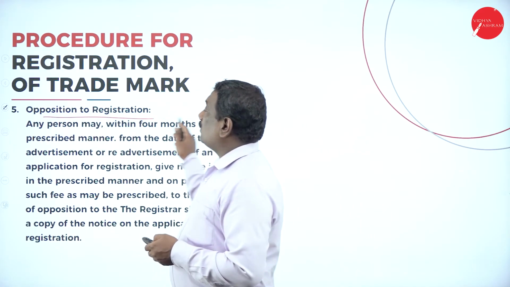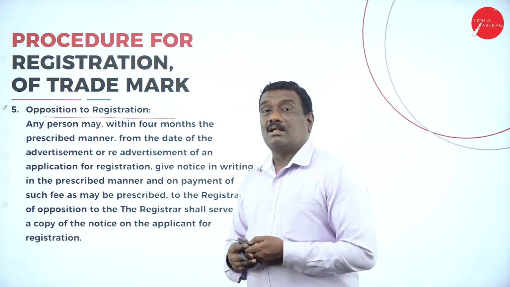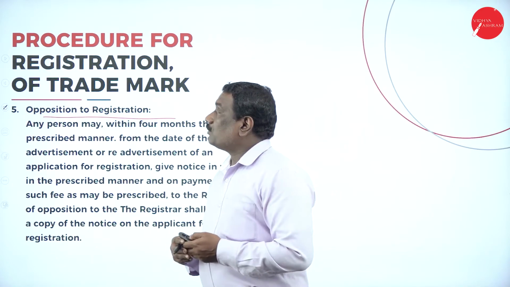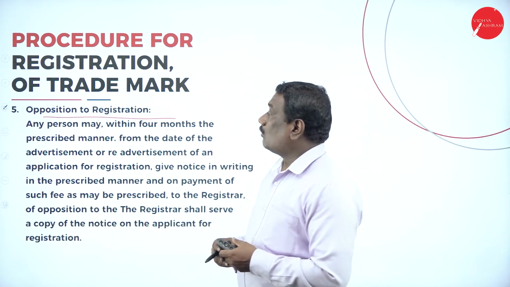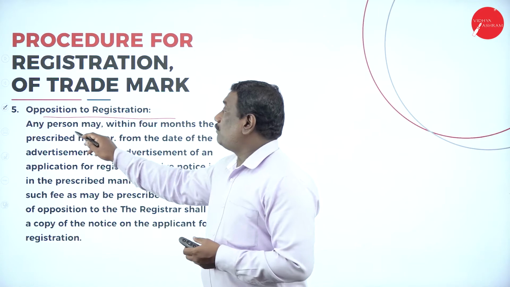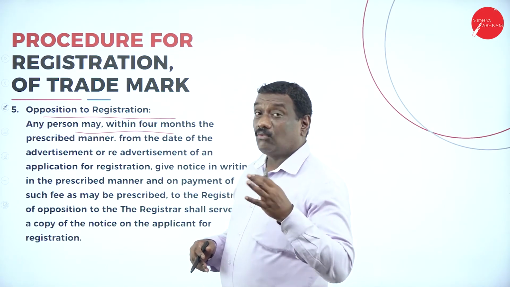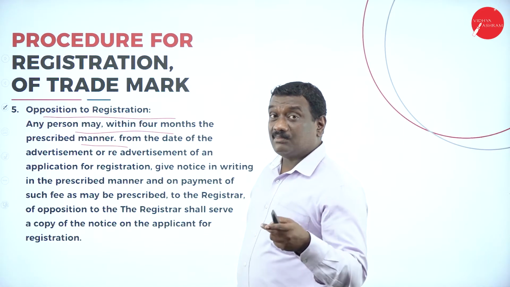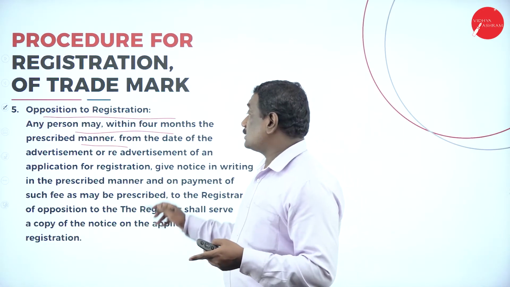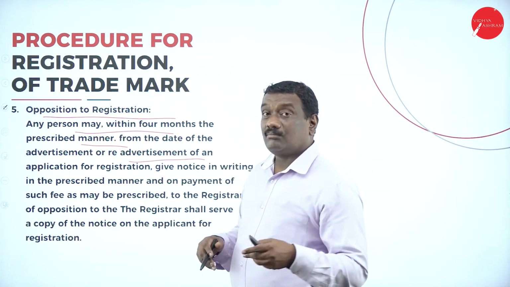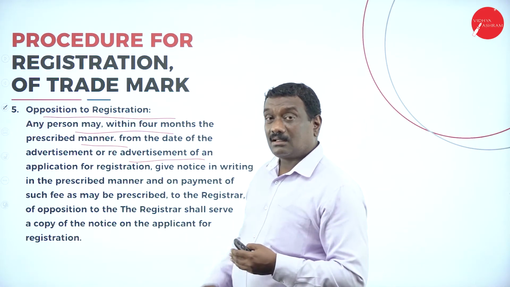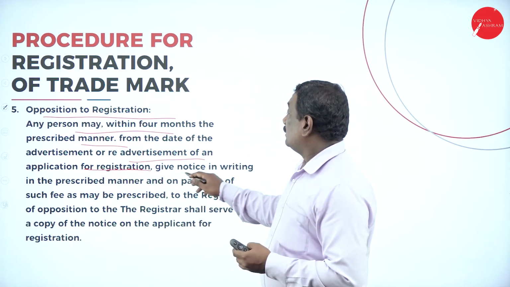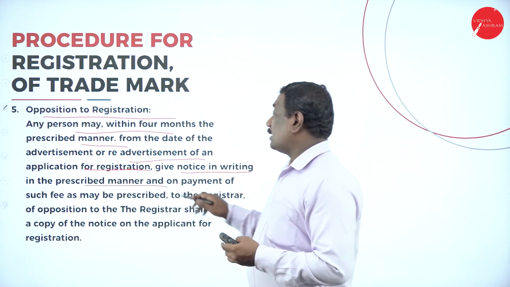After the advertisement of that particular trademark application by the registrar, the next procedure is opposition to registration. Any person may, within 4 months from the date of advertisement given by the registrar of trademarks, or the re-advertisement of the application for registration, give a notice in writing in the prescribed manner.